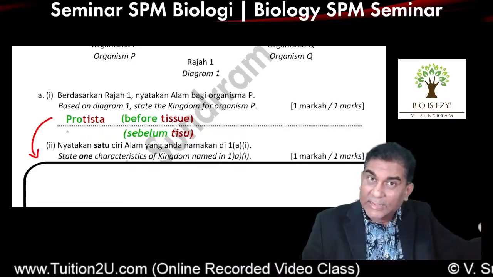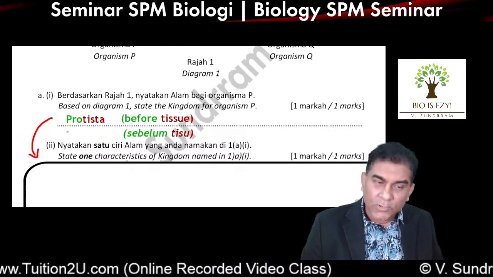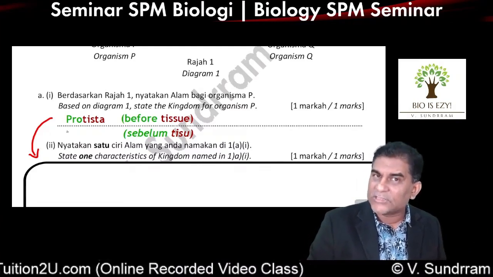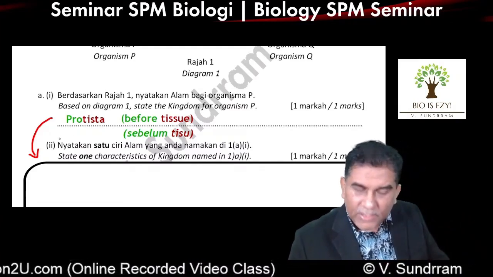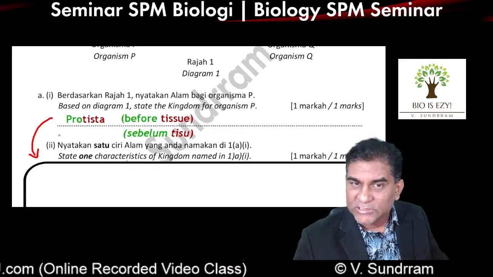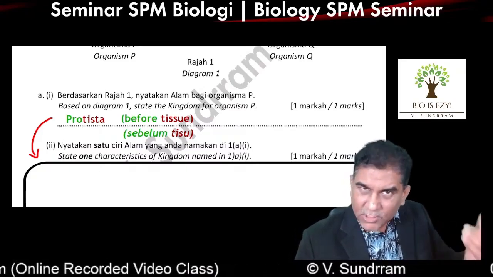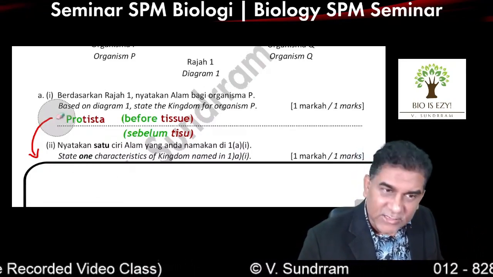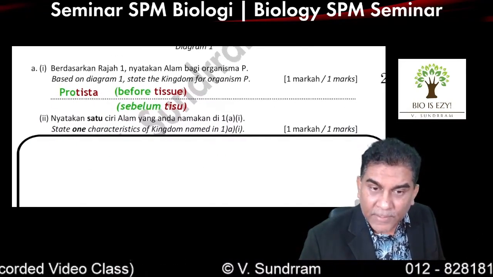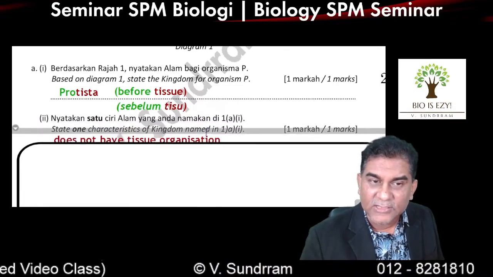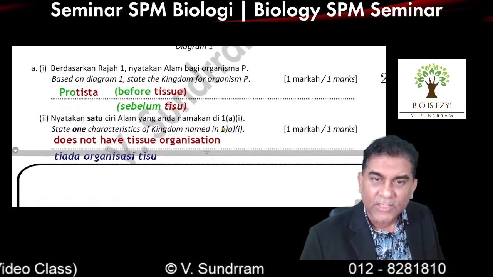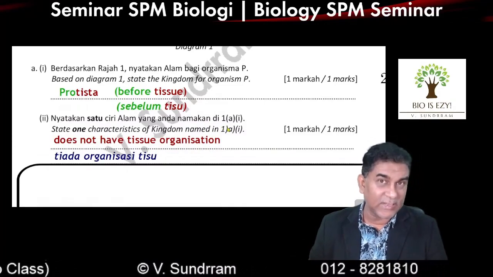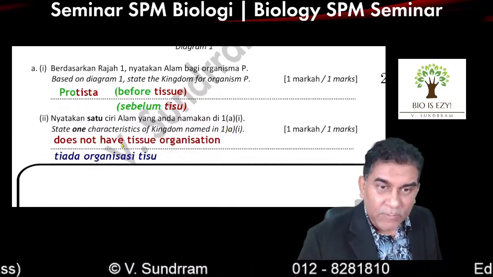The answer to A2 is related to the answer to A1. So in A1, you mention Protista. And if you know the meaning of Protista, before tissue, that means organisms in this kingdom cannot form tissue. That is one of the main characteristics of organisms in this kingdom, which is they don't have tissue organization. Now, how do you remember this?